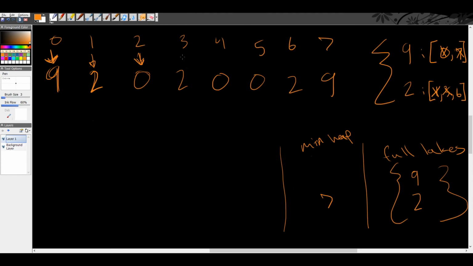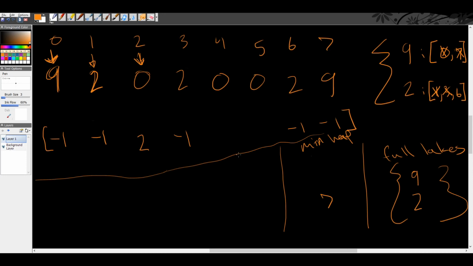Well, we look in this array, 2 is at 3, so we put 2 in our solution array. And every day that has a lake that it's raining on is a -1, just by definition of the problem. This is going to get a little bit messy, but we can imagine some separating line there.